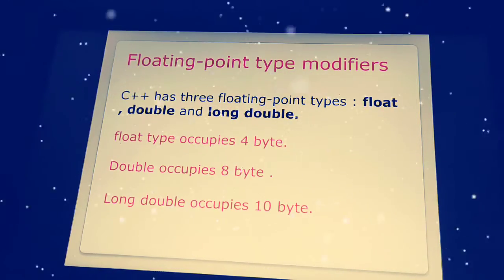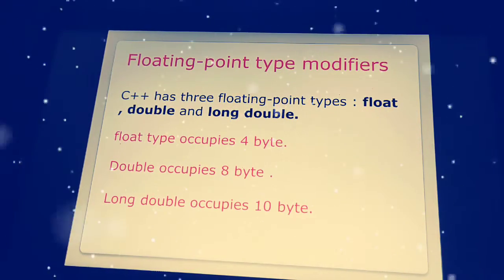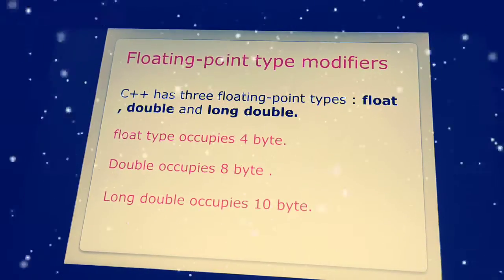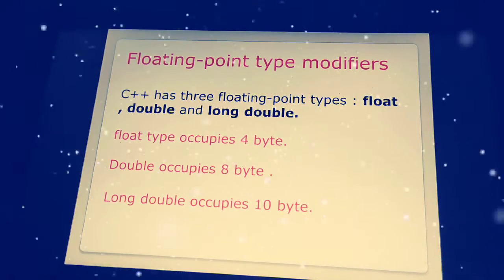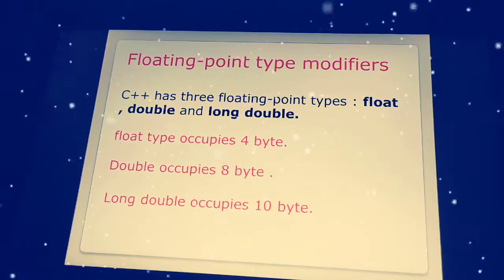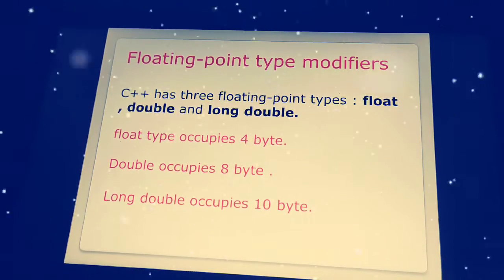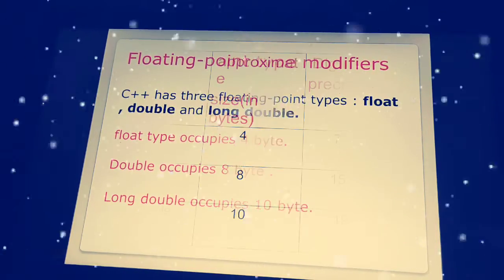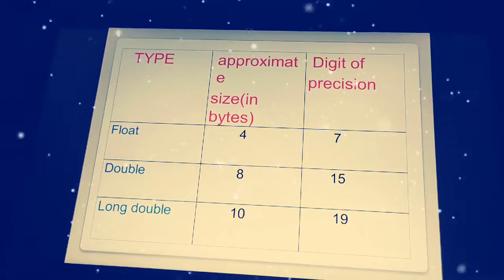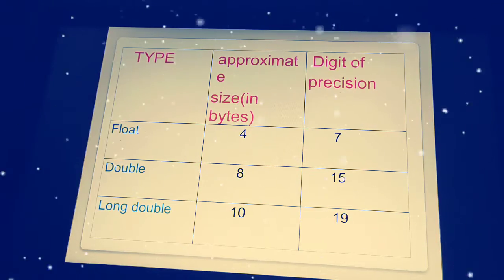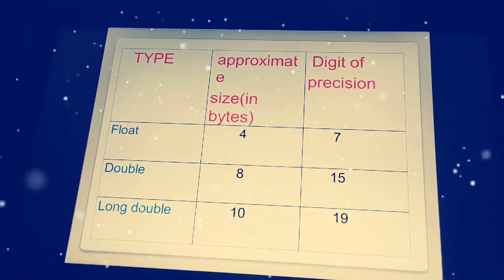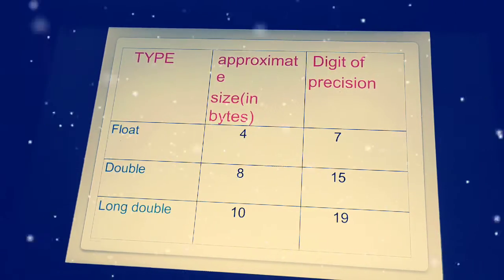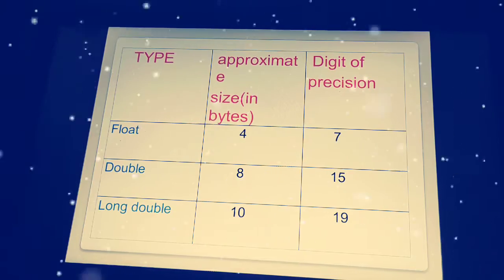And coming to the floating point type modifiers, they come as float, double and long double. The memory occupied by float is 4 bytes, double is 8 bytes, and long double is 10 bytes. And this is the table regarding float, double and long double and their precision.